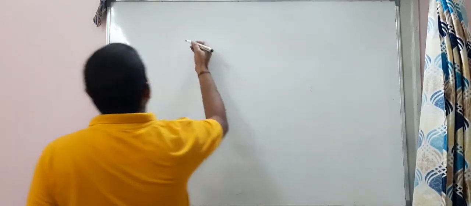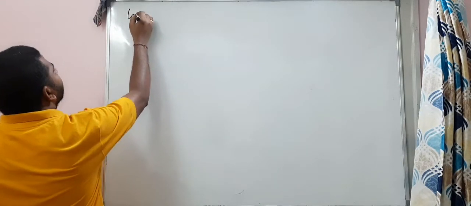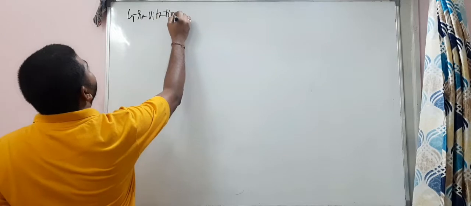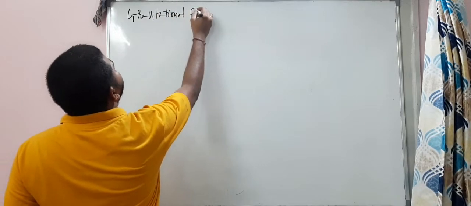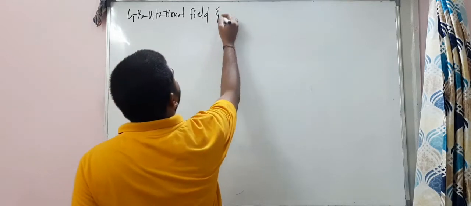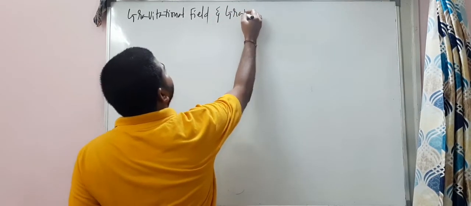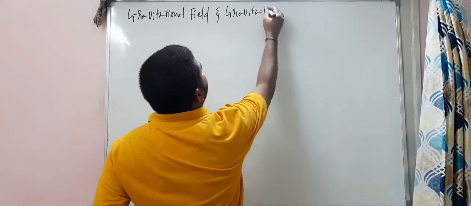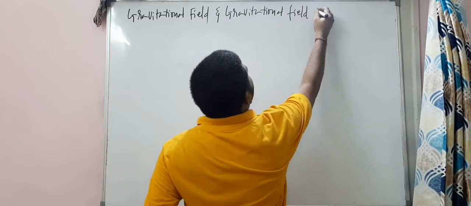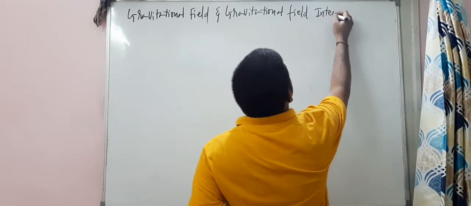And today's topic is gravitational field intensity.